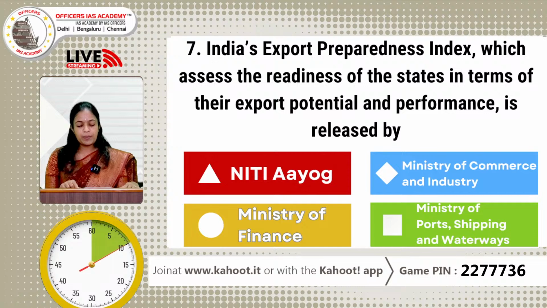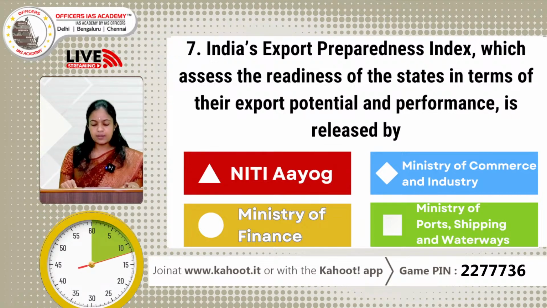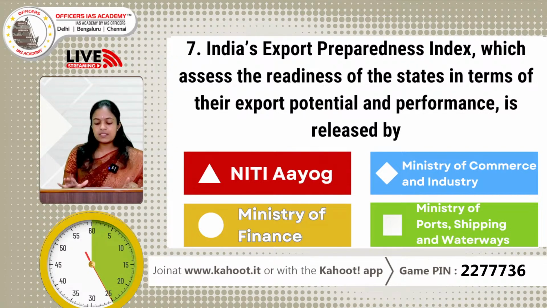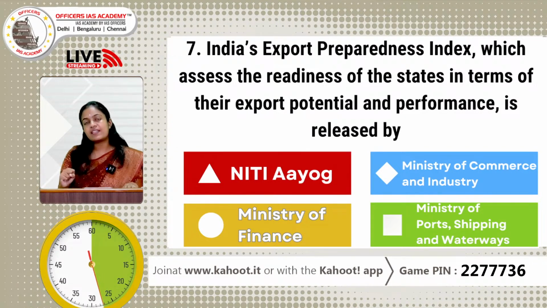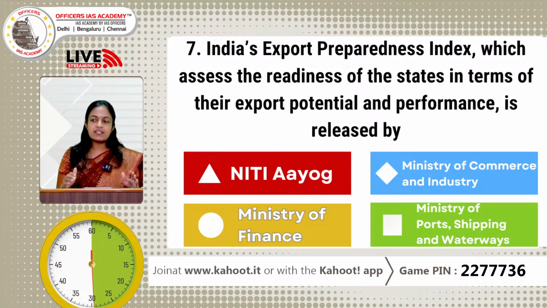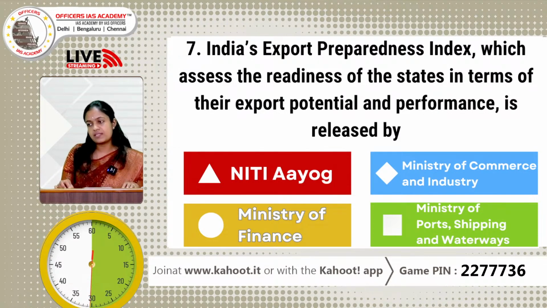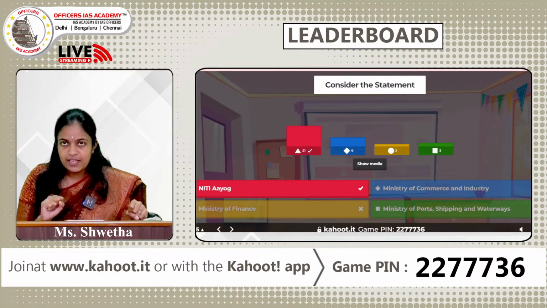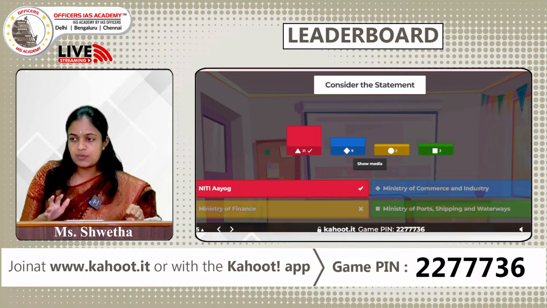India's Export Preparedness Index is released by option A, Niti Aayog, option B, Ministry of Commerce and Industry, option C, Ministry of Finance, and option D, Ministry of Ports, Shipping and Waterways. So, this index is going to assess the readiness of a particular state in terms of its export potential and its export performance. We have received 34 answers. Correct answer is option A. Niti Aayog is releasing this particular index.